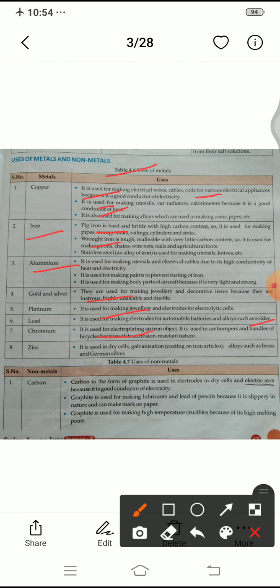Bicycle handles are also electroplated with the help of chromium. When you make a layer on the upper part of any iron object or any metal that can corrode, with the help of chromium, then it does not make corrosion on the outer surface. It does not rust.